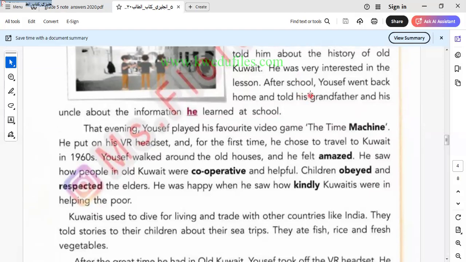Let's continue the rest of that. He was very interested in the lesson. After school, Yusuf went back home and told his grandfather and his uncle about the information he learned at school.